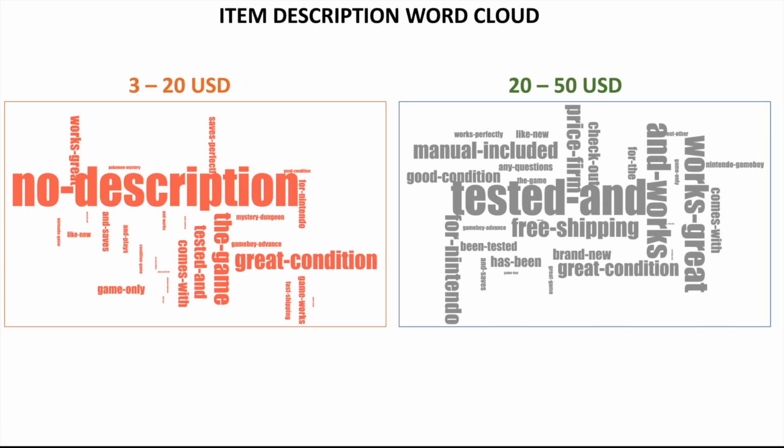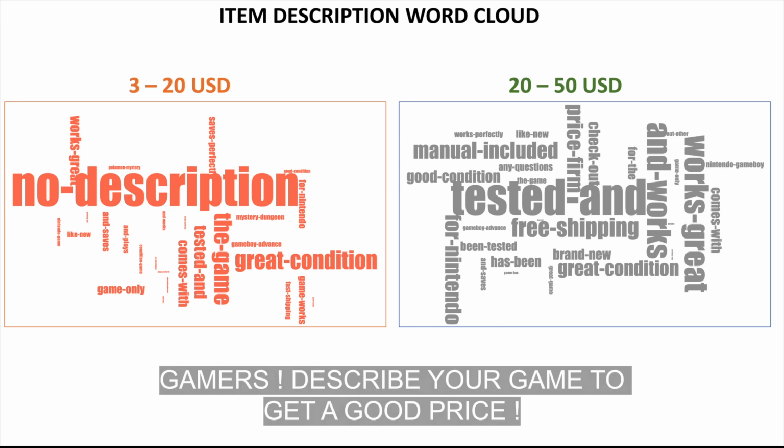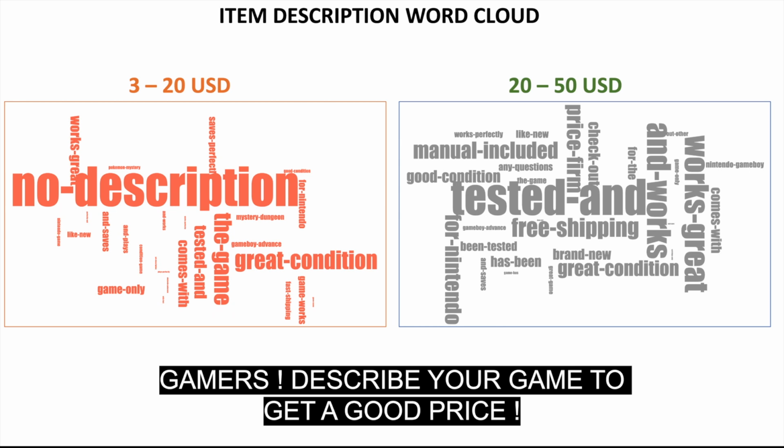We can also do some data exploration on the column which is related to the item description. In this visual, on the left-hand side, you have a word cloud related to the games which are priced between $3 and $20. And on the right, you have the word cloud related to games which are priced between $20 and $50. The most important words in the high price games are words such as tested and works great. And for the games which are lower priced, the most commonly occurring word is no description. So this means that a good description can bring you a good price.